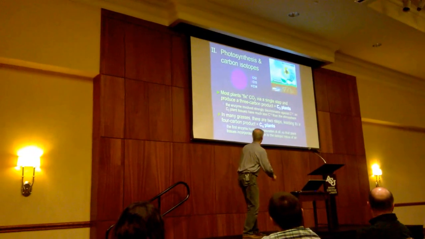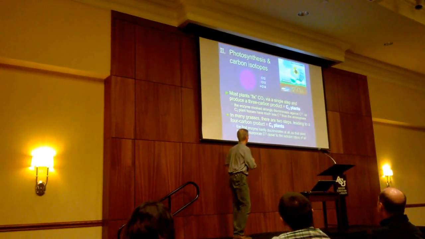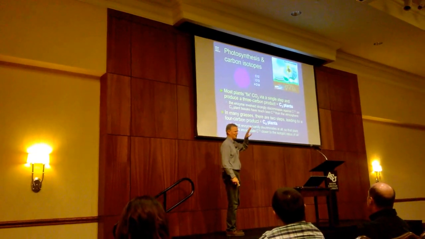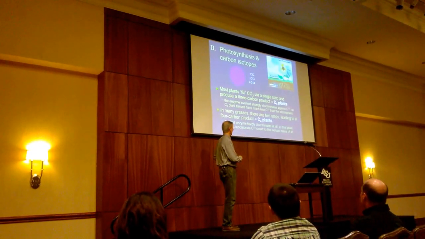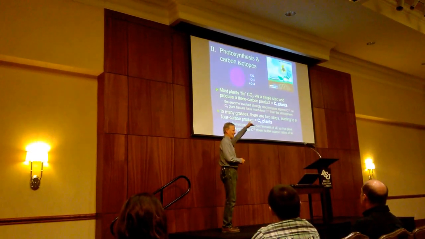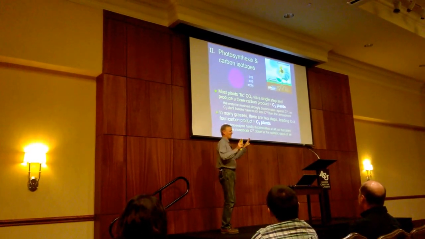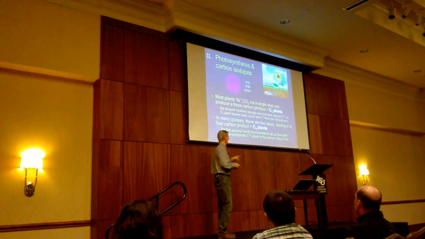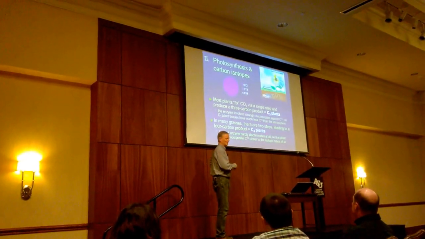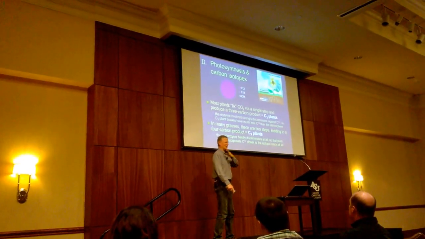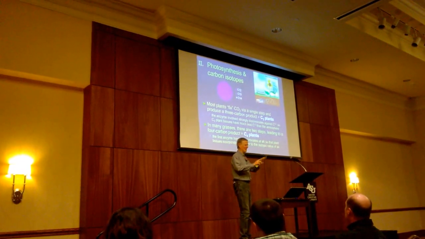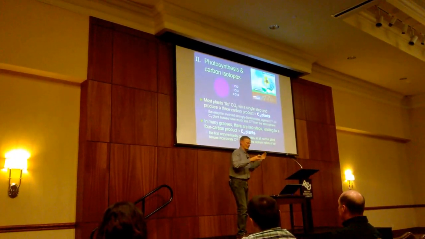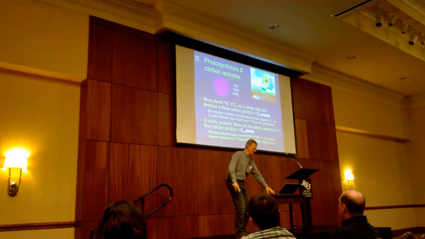Now, there are some plants, we call them C4 plants, because they produce a 4-carbon product through photosynthesis. There are 2 steps, of course, to do this, and the first step doesn't discriminate at all against carbon-13. And so these plants have carbon-13 ratios much closer to atmospheric values. And so we can use carbon isotopes to separate these 2 classes of plants.